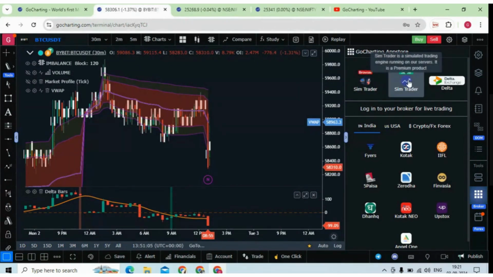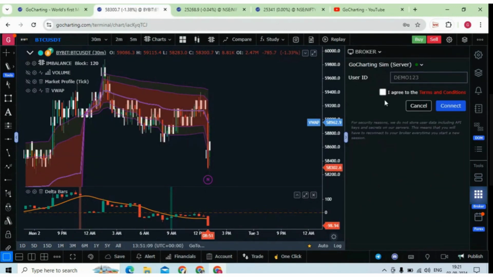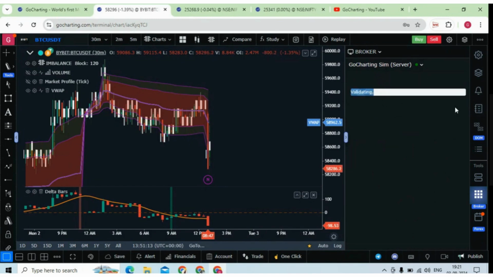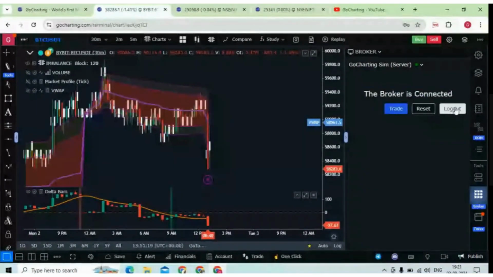So this is an important one. Try to use the sim trader. Click on this. You have to make the account. Now you connect it. So let this get connected first of all. Okay, now it is connected.